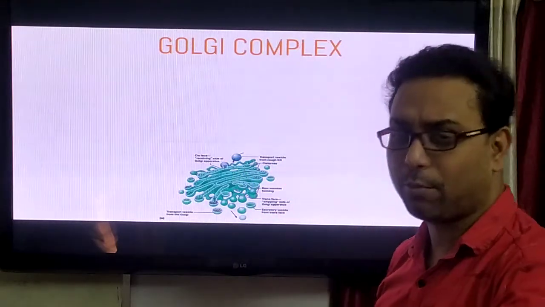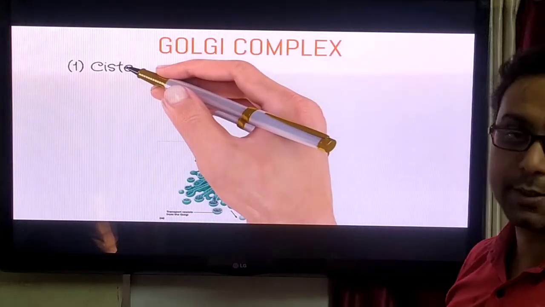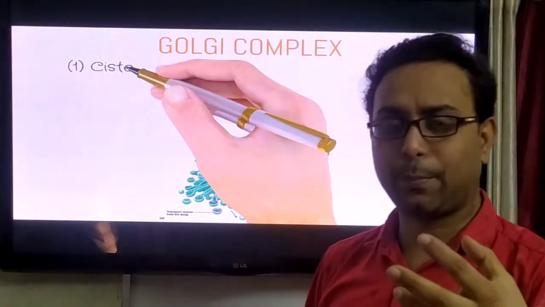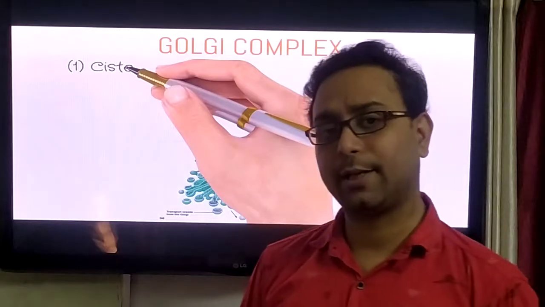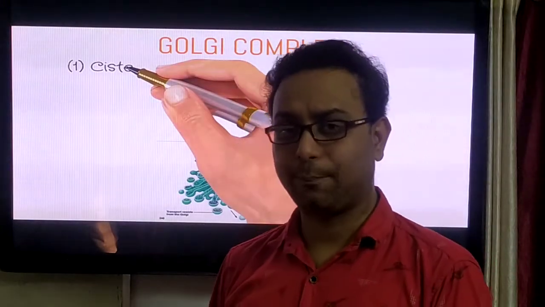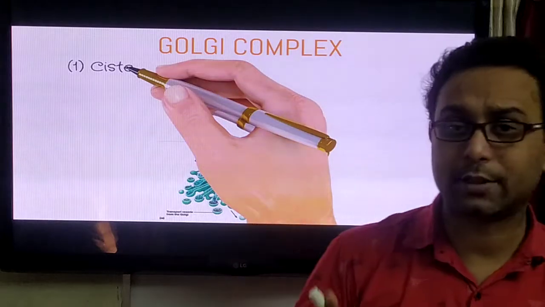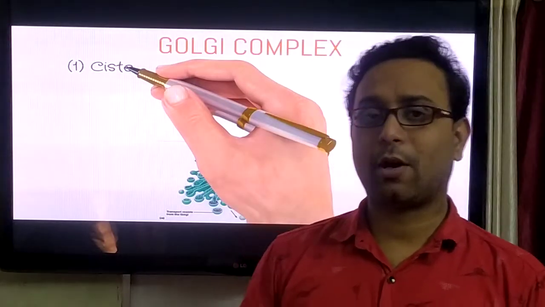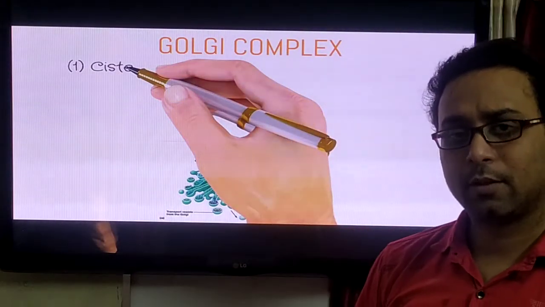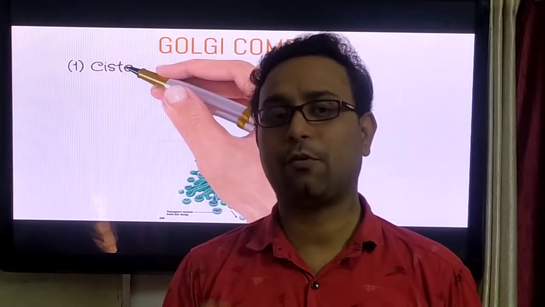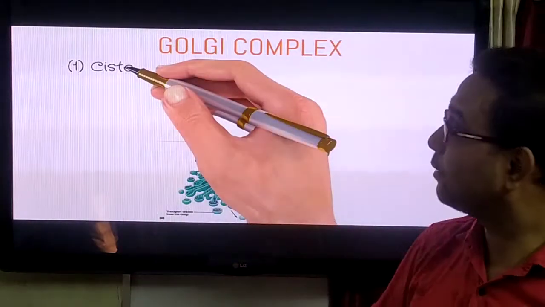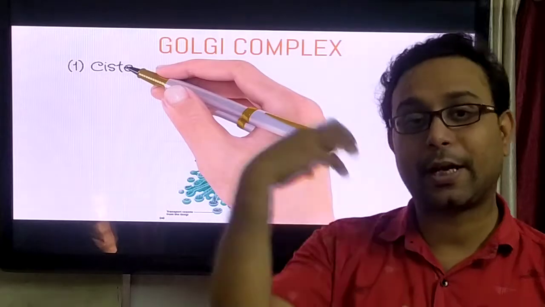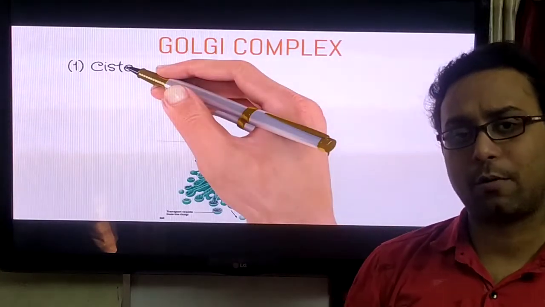Now we discuss another important structure. That is the Golgi complex. The Golgi complex is in very close association with the endoplasmic reticulum. The Golgi bodies or Golgi complex are named after the scientist who discovered them, Camillo Golgi. From his name, this organelle is called the Golgi complex. The endoplasmic reticulum forms the proteins, but in the Golgi complex, these proteins are packaged and secreted. So this is the function of the Golgi complex.